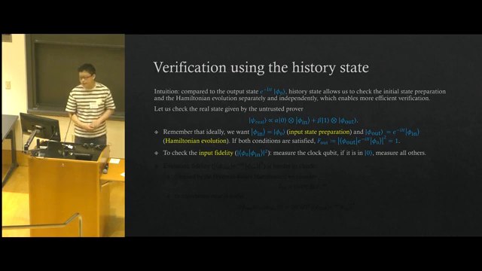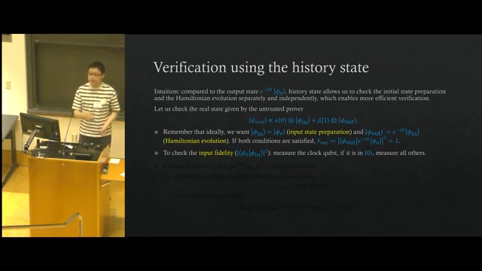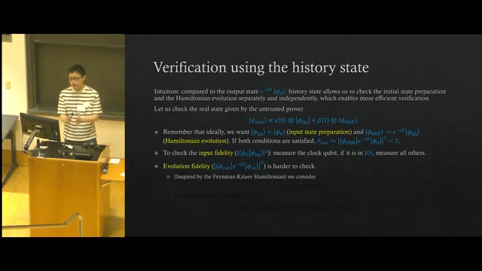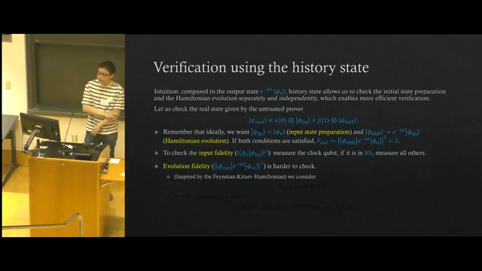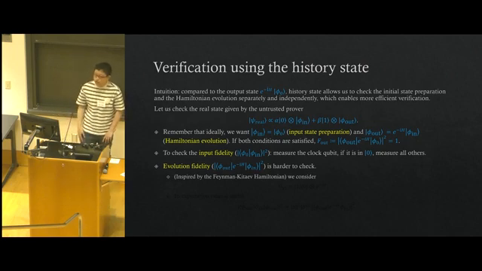So to check the input fidelity, which is the overlap between the phi naught and the phi in state, that's quite easy. We just measure the clock qubit first, and if it is in state 0, then we measure all other qubits, because we know that phi naught is a product state. It's quite easy to check whether they're the same. Just do the measurement qubit by qubit. And the evolution fidelity, which is the fidelity between the phi out state and e to the minus iH acting on the phi in state, is obviously harder to check.